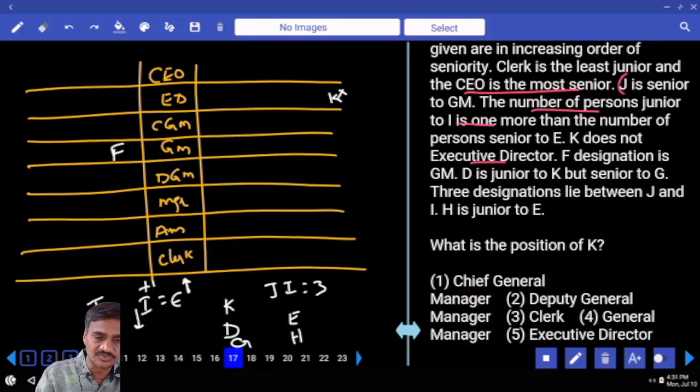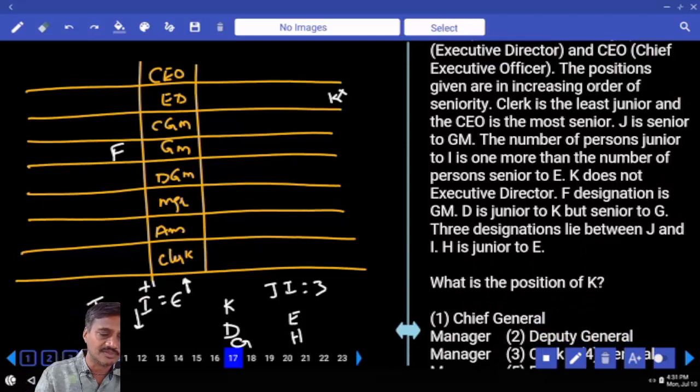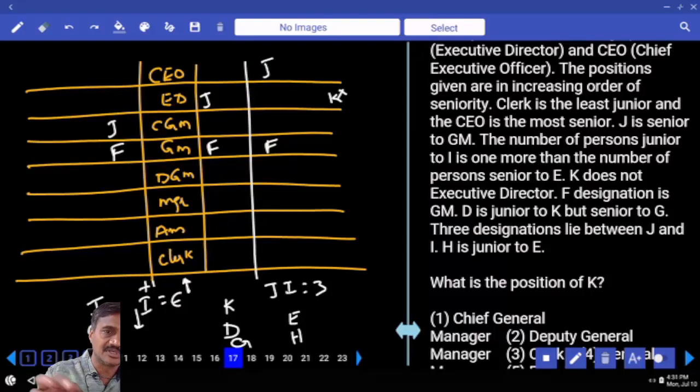Now let us start with this one. First information. What is the first information here? J. Where should this J be? J is above. Can be CGM. That is one possibility, isn't it? Then what is the next possibility we have? J can be here, and in the third possibility J can be here. And now in between J and I there must be exactly 3 people. Now 3 people, 1, 2, 3, I must be at this place. And here 1, 2, 3, I is here. Now in this case I can be here. We have done with this information and we have done with this information.